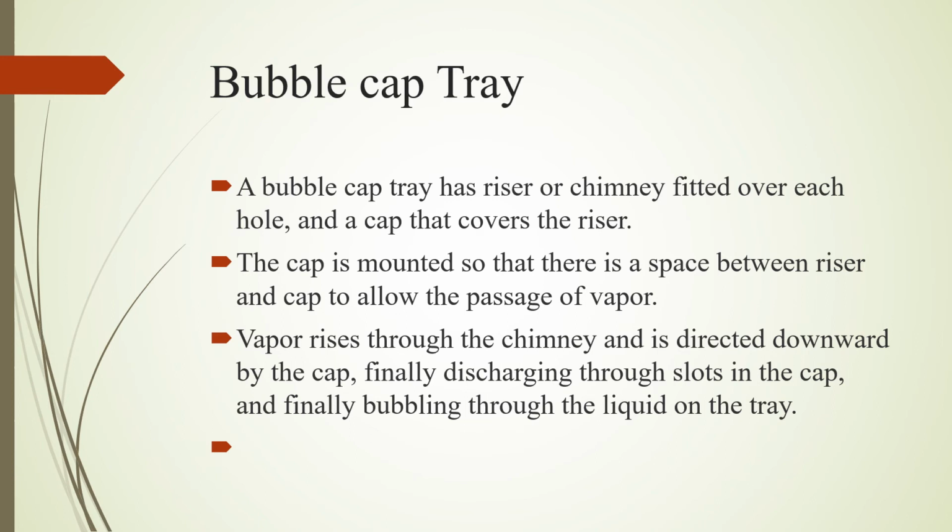And vapor rises through the chimney and it is directed downwards by the cap and finally discharged through a slot in the cap and finally bubbling through the liquid on the tray. That means this is the only way a bubble cap tray works. The vapor passes through the cap, and through the cap, bubbles form in the liquid on the tray.